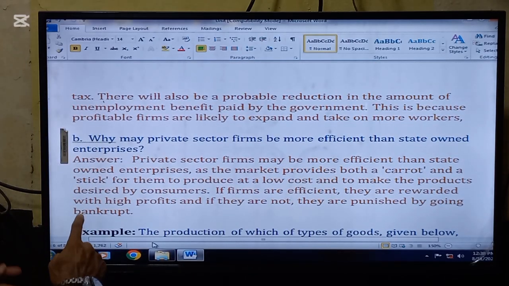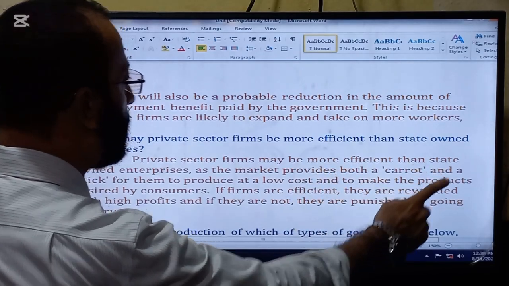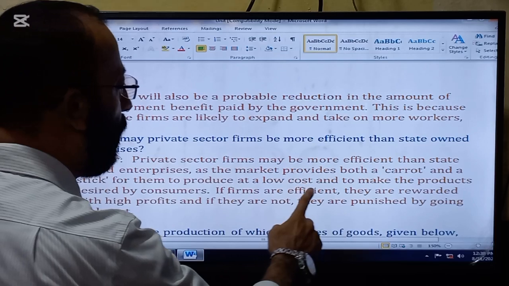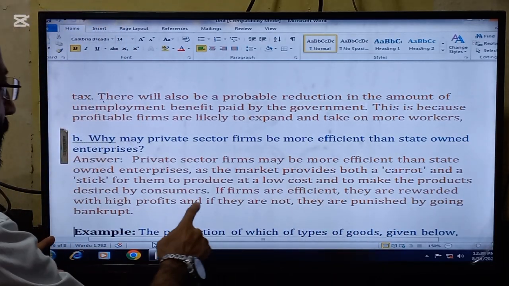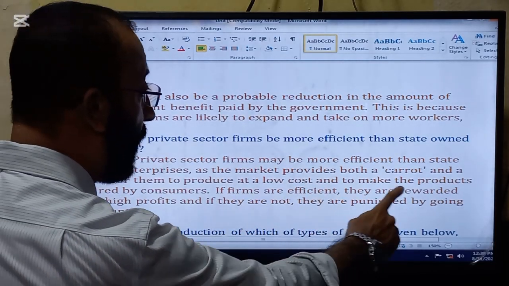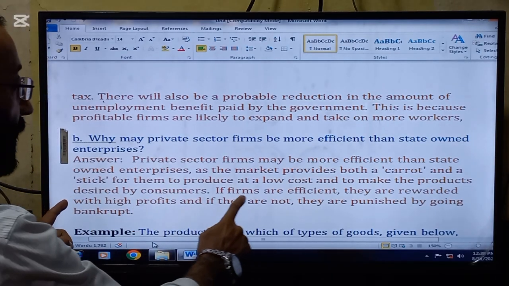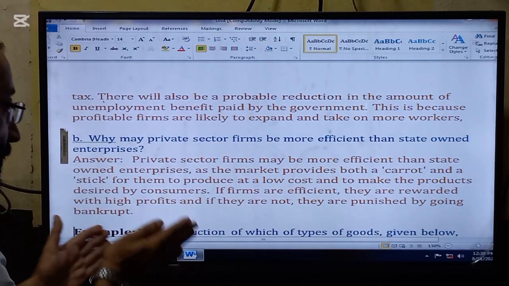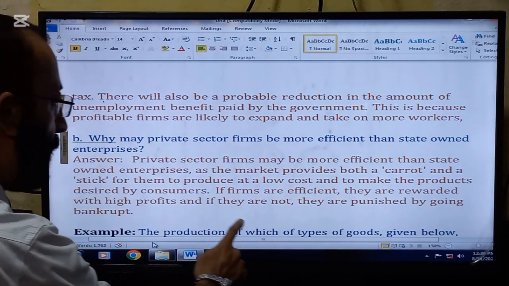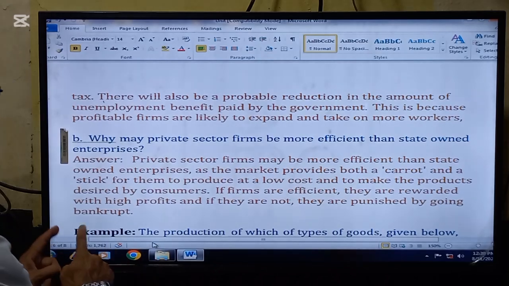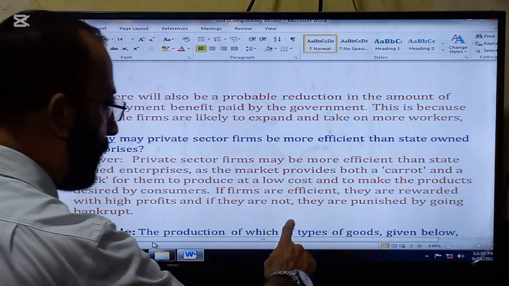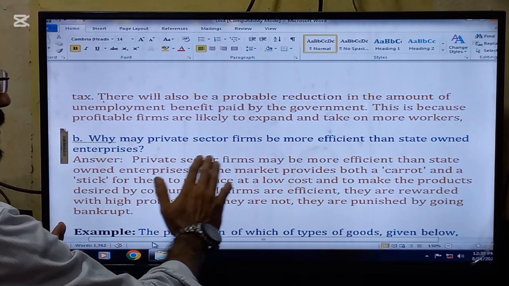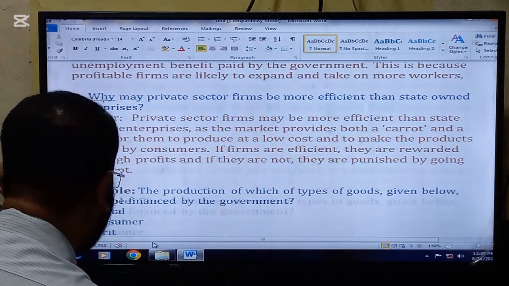Here is another question: why may private sector firms be more efficient than state-owned enterprises? So here comes the answer: private sector firms may be more efficient than state-owned enterprises, as the market provides both a carrot and a stick for them to produce at a low cost and to make the products desired by the consumers in the right quantity. If firms are efficient, they are rewarded with high profits, and if they are not, they are punished by going bankrupt. So this is the reason private sector firms are more efficient.